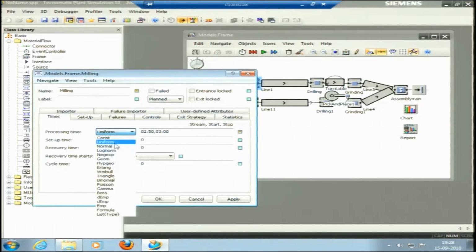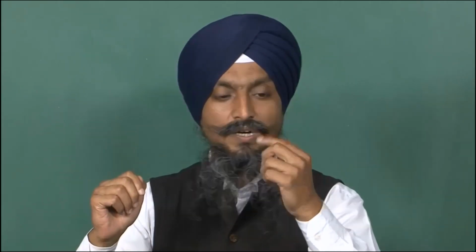First I will talk about the triangle distribution. The triangle distribution is actually the sum of 2 uniform distributions. 2 uniform distributions means just having the smallest value and the largest value, and we do not know what would happen. But in the triangle distribution, we have 3 values. We have the smallest value, the largest value, and one value in between that repeats the maximum number of times. That value is the mode.